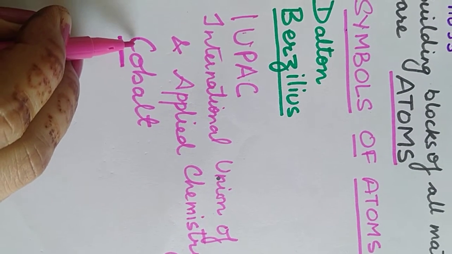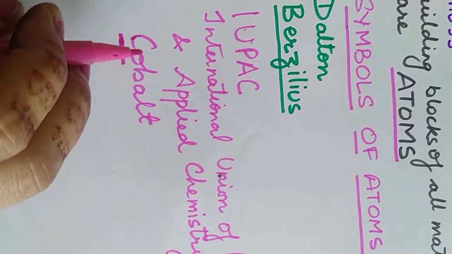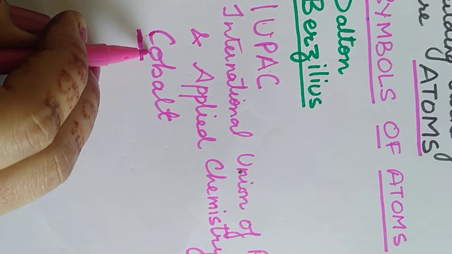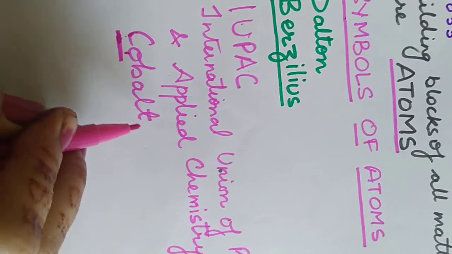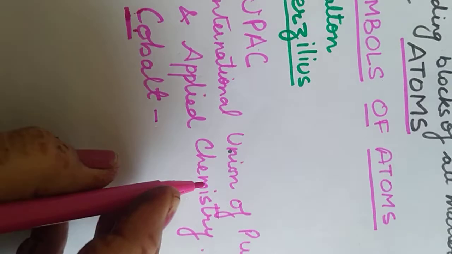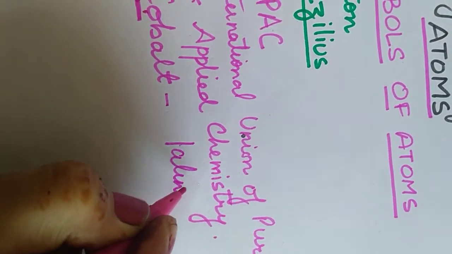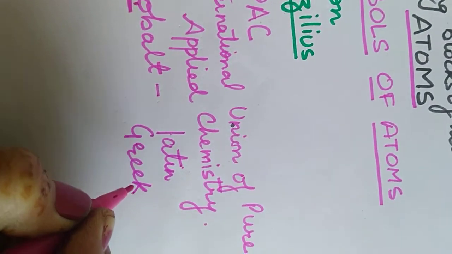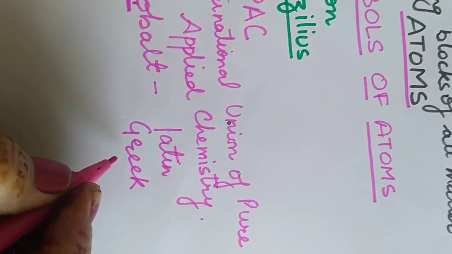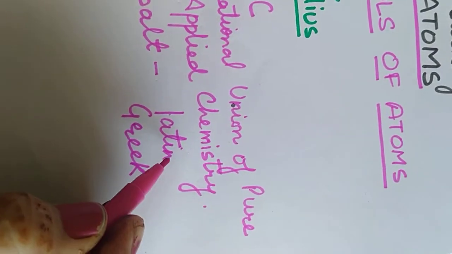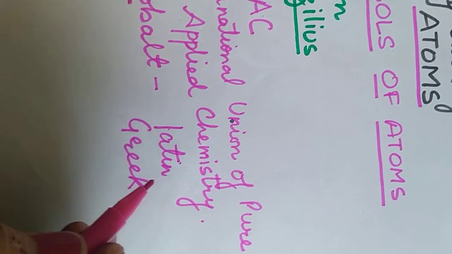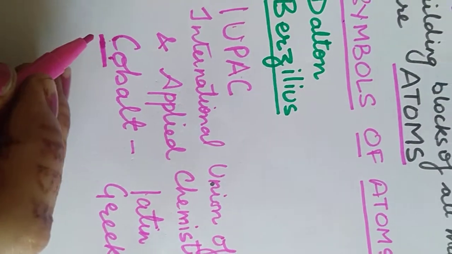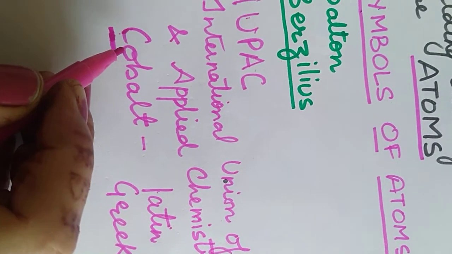So when so many words have the same first alphabet, then the first 2 letters are taken from the word, and the word is mainly taken from Latin or Greek, German. Most of the element names are taken from Latin or German, Greek. Their first letter is taken as the symbol, and if the first letter is repeated, then the first 2 letters.